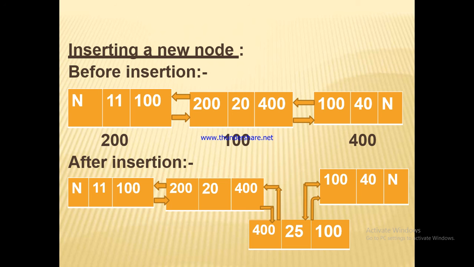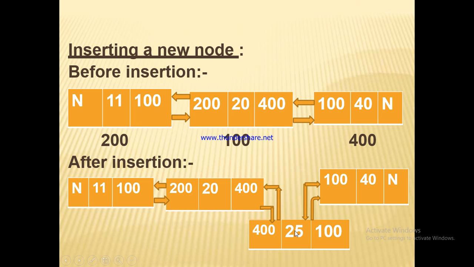After insertion we have four nodes. In the first node the address of previous node is null, data item is 11 and the address of next node is 100. In the second node the previous address is 200, data item is 20 and address of next node is 400. So this node 3 we have inserted.